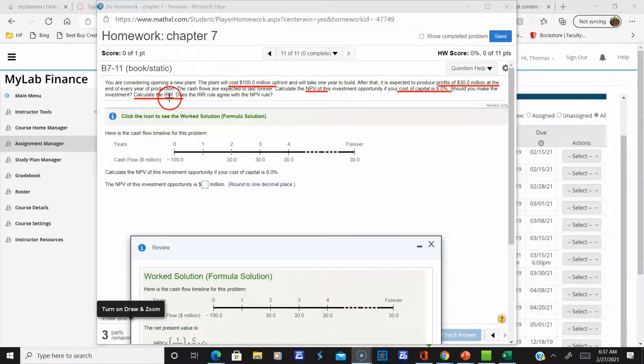Okay, the internal rate of return, as a reminder, is the spot where the net present value is equal to 0. And as long as your internal rate of return is greater than your cost of capital, you do the project. That's the rule, okay? You do the project. So let's look at the cash flow for this problem. All right, here's the cash flow, and you can see the word forever, right? So it's a perpetuity. So it's 100 million negative, your initial investment, and here are your cash flows.